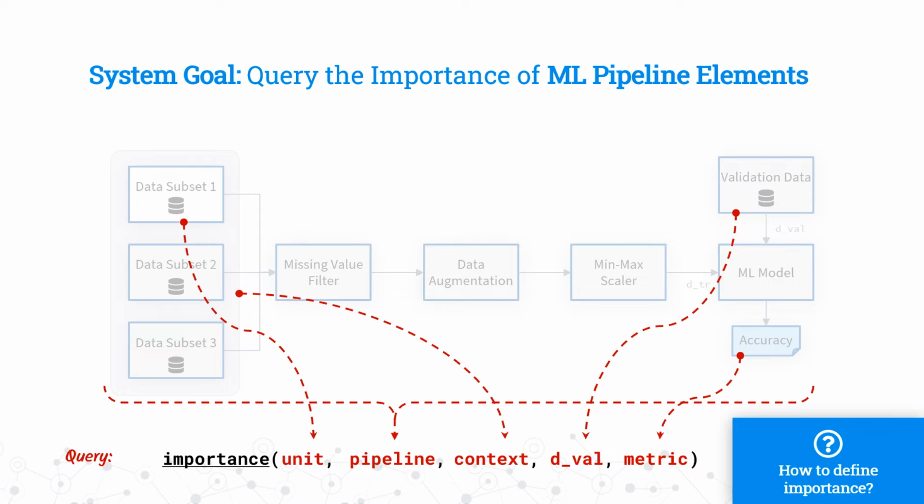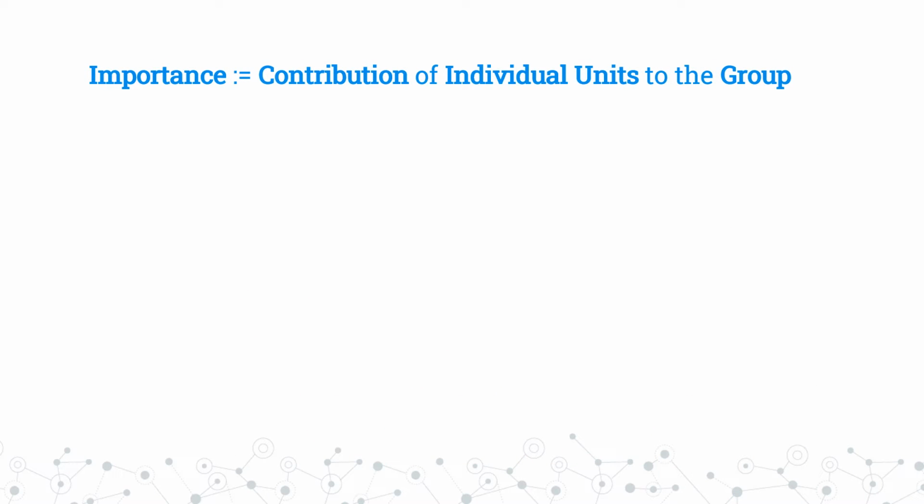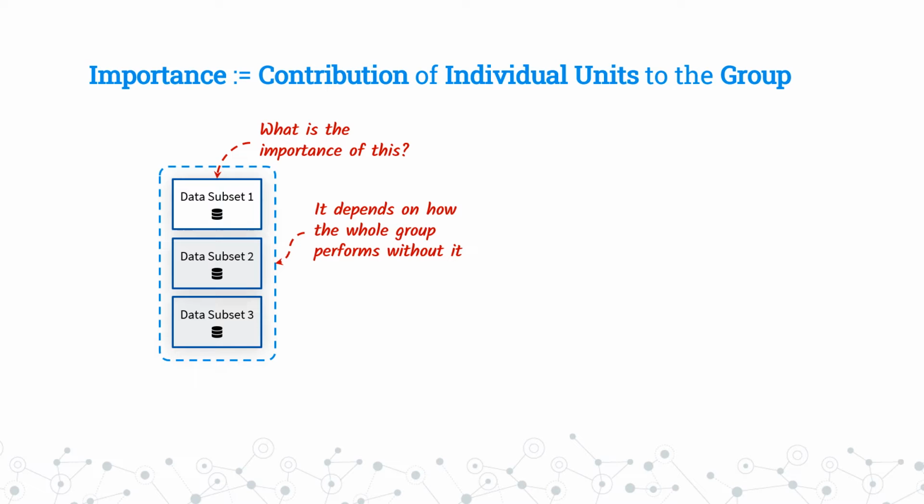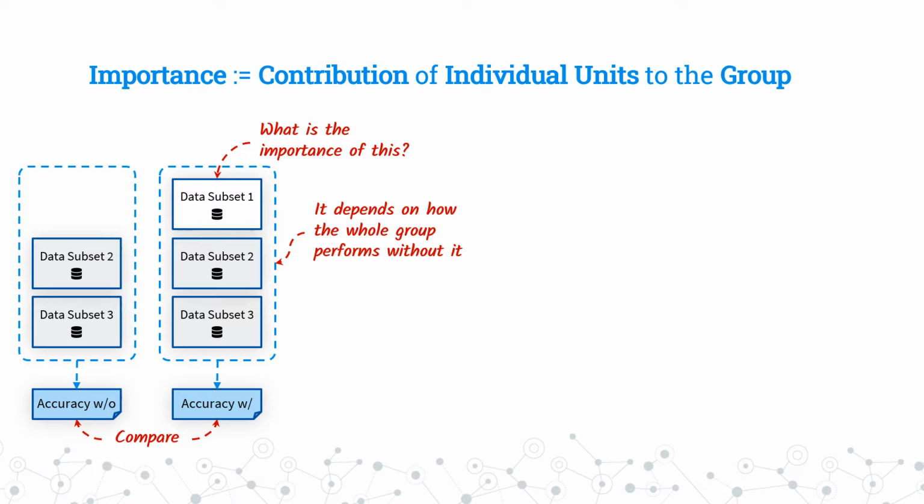Now, the next question is, how does one even define the notion of importance? Our viewpoint is that the importance of a unit is proportional to its contribution to a group of units. For example, if we have a group of 3 units and we want to know what is the importance of some target unit, the answer should depend on how well that group performs without the target unit. This involves computing the utility of the group with the target unit present and comparing with the utility with the target unit absent. However, the contribution of an element might differ when we look at the whole group as opposed to looking at some subgroup.